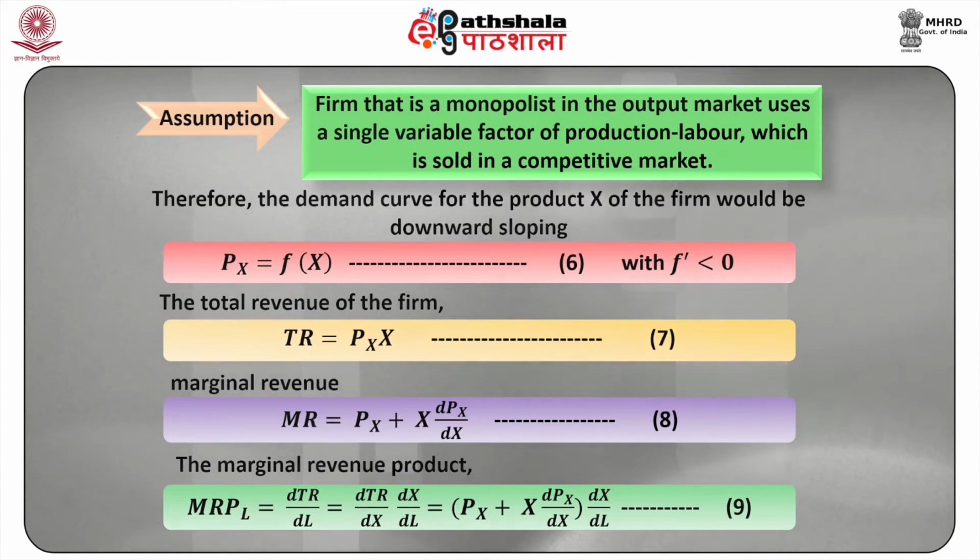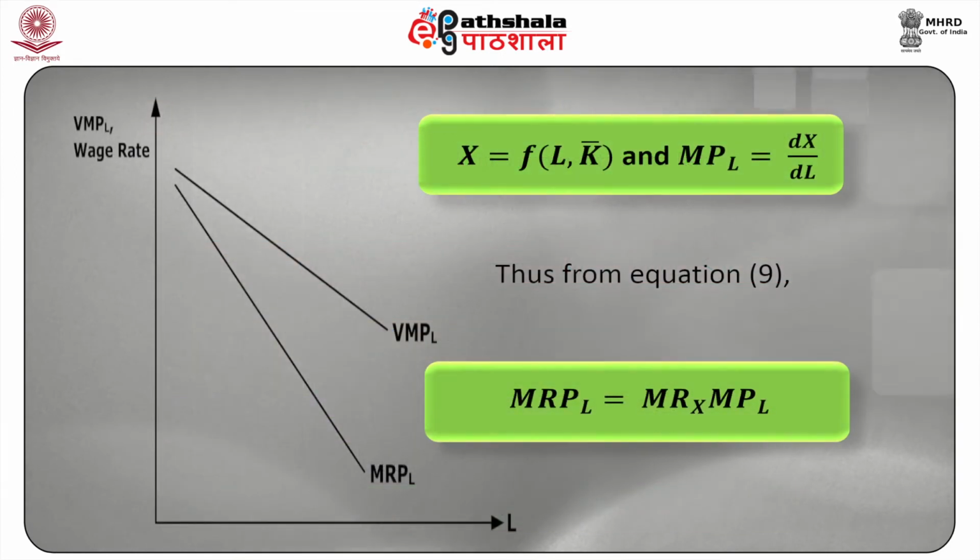This is equation 9. Since labor is the only variable factor in the short run, the production function is given by X equal to F(L, K bar), and MPL is equal to dX upon dL. Thus, from equation 9, MRPL is equal to MR into MPL.